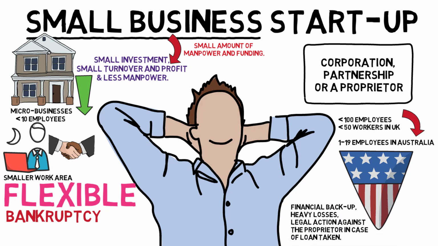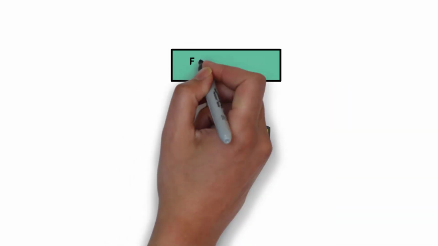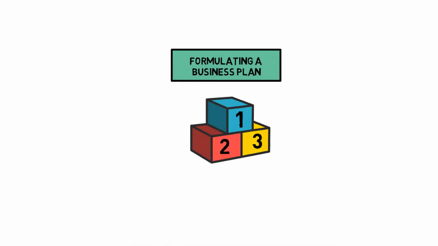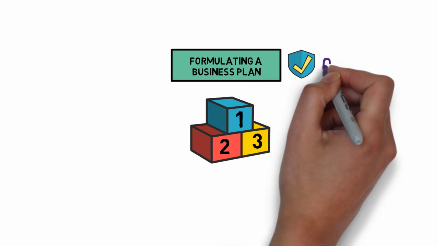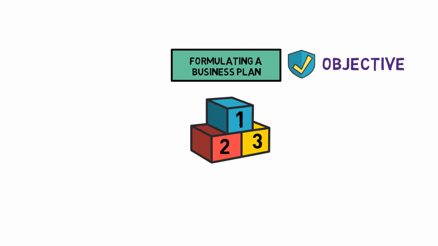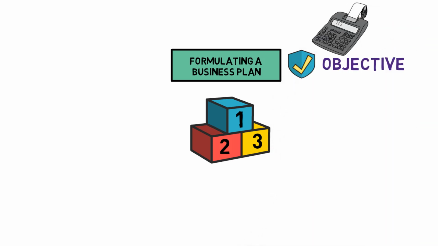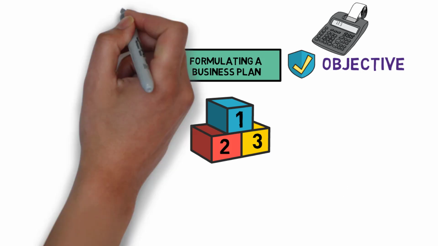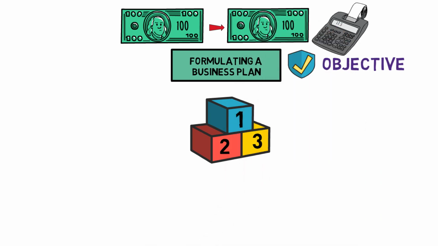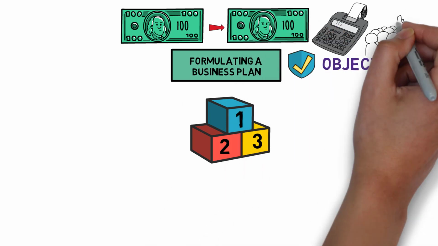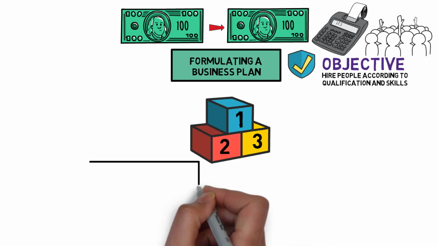A small business startup should follow the 3 methods for greater success. Formulating a business plan. For any small business startup, a well-defined plan is necessary. The final objective of the business should be precise and clear. The requirements should be formulated and the money to be invested should be prudently calculated. Almost equal amount of money invested should be available for backup in case of heavy losses incurred. The amount of manpower required and their required qualification and skills should be decided.